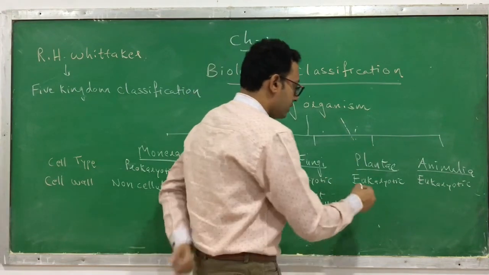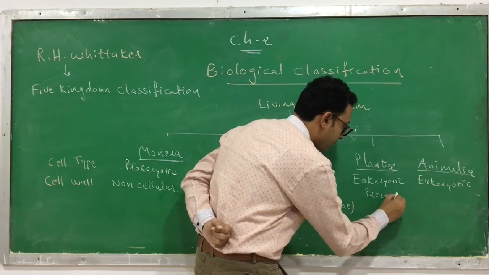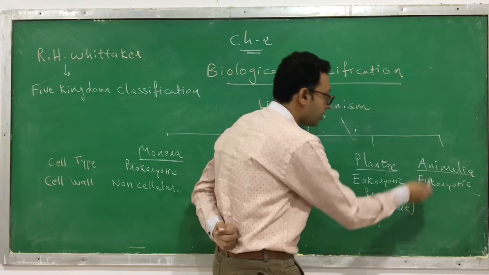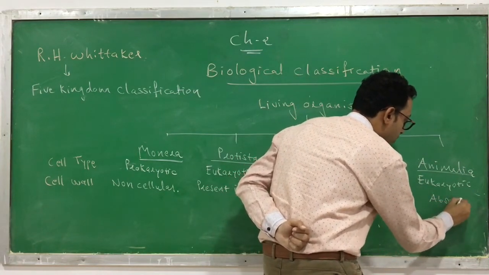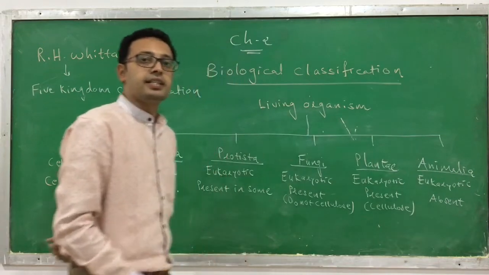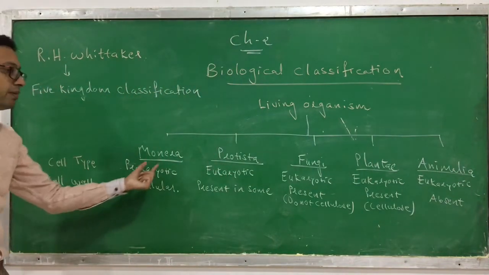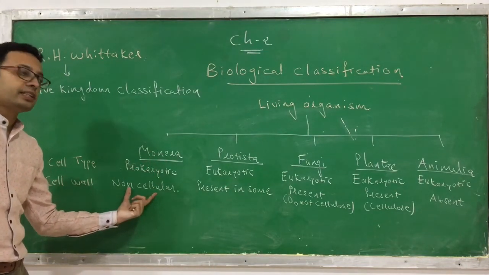In plants, the cell wall is present and it is made up of cellulose. In animals, the cell wall is absent. You know that the animal cell has only one layer, the cell membrane. The cell wall is absent. So in Monera, there is a non-cellulosic cell wall, made of polysaccharides and amino acids.